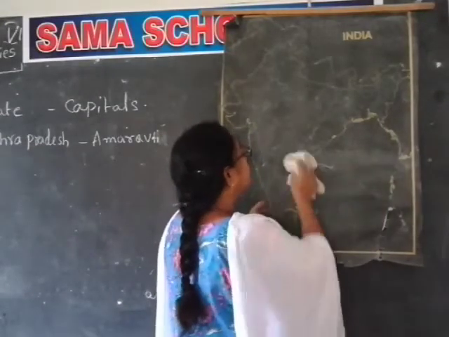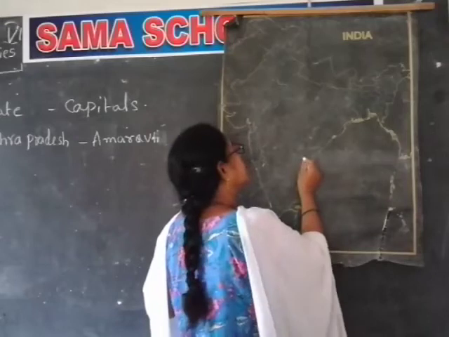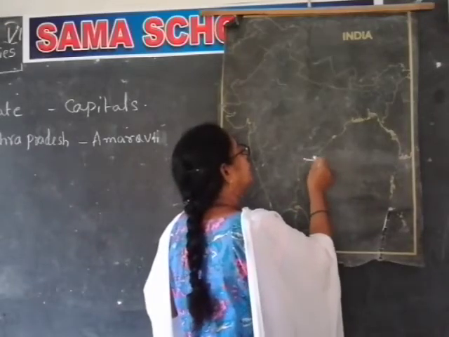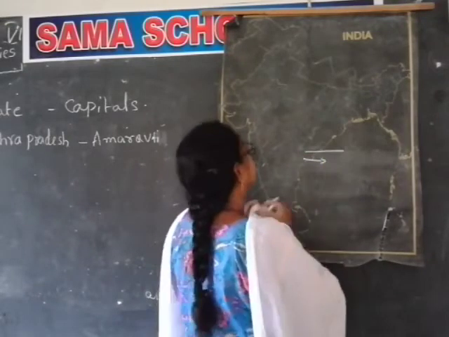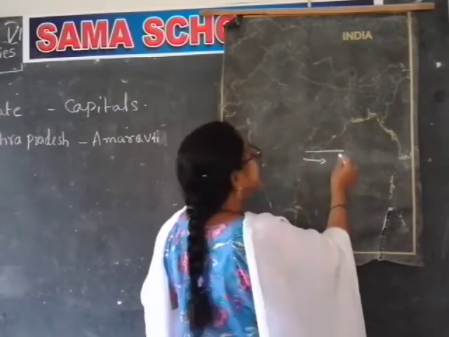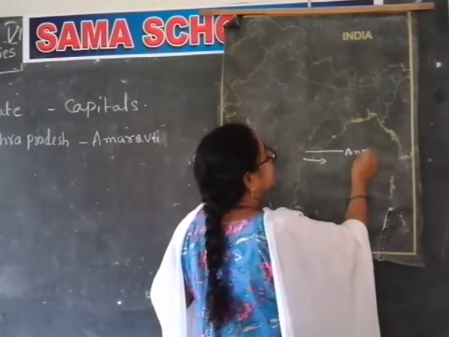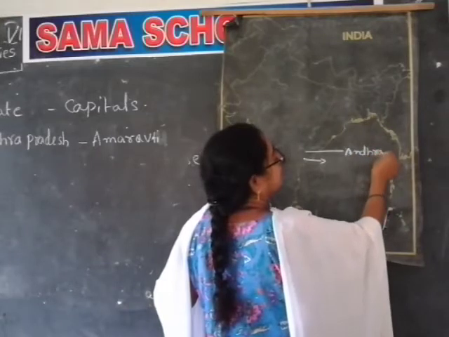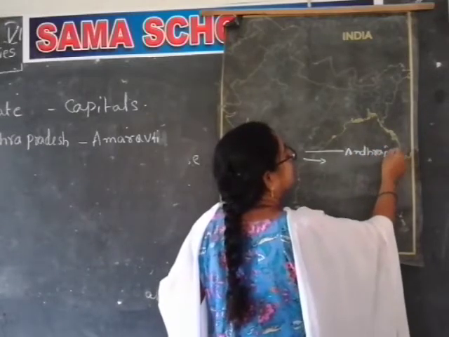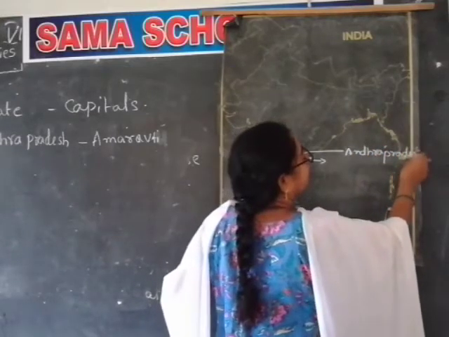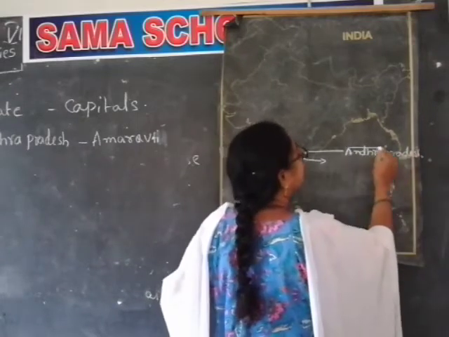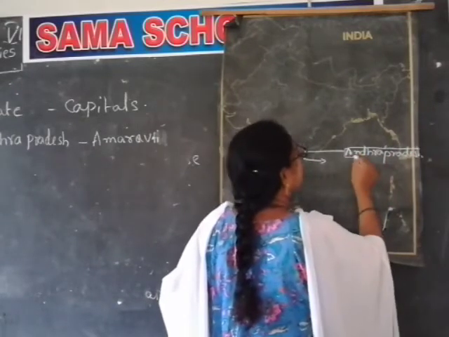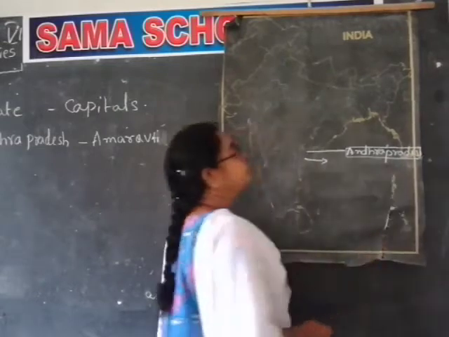So we can mark Amaravati. This is Andhra Pradesh. We should not go deep because it is Telangana. Whenever you mark this, if you draw a box, it seems to be very good.